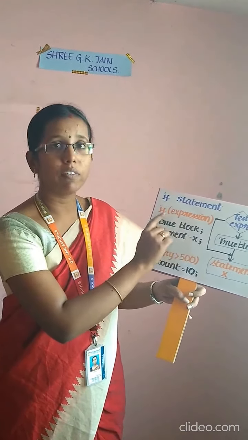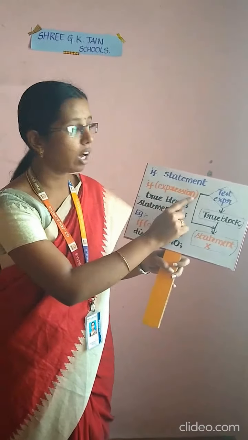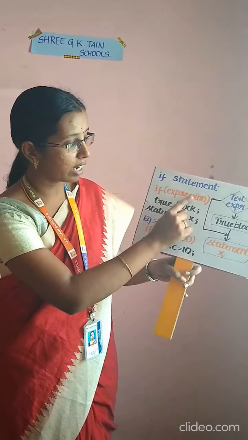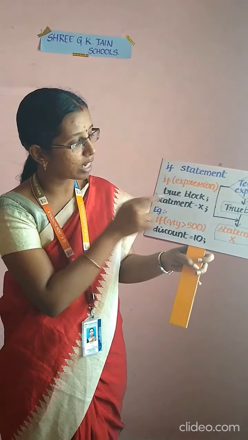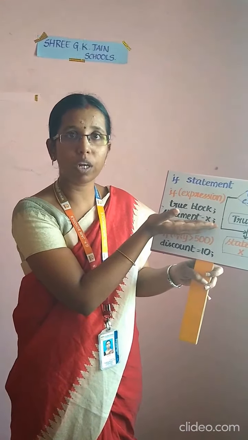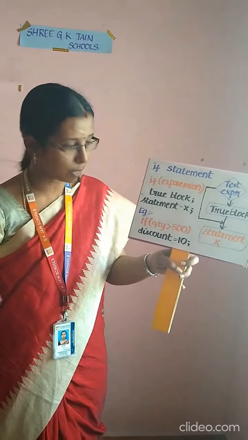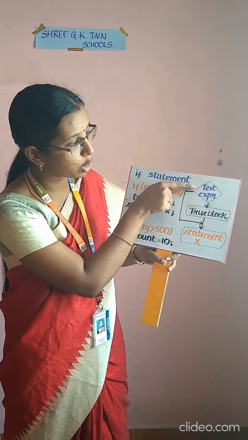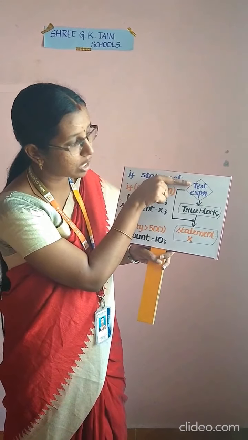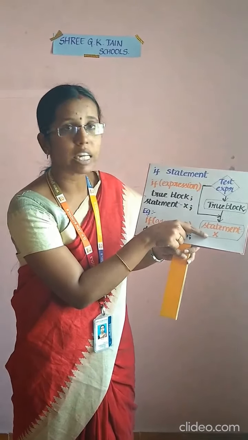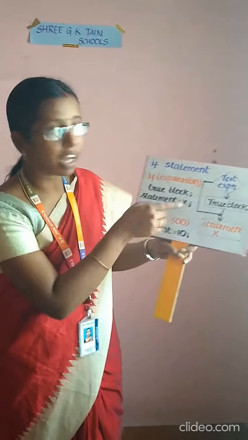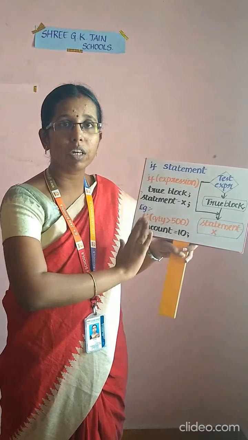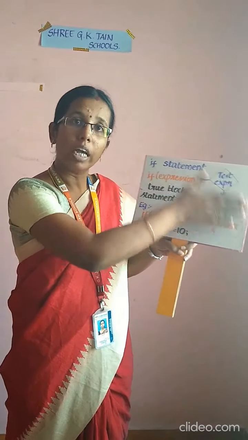Whatever condition you are giving inside your if statement, that condition will be checked. If that condition is true, then your true block, that is statement X, will be executed and the result will be given on your output screen. And this is the flow, like you have a test expression here. If that test expression is true, then your statement will be executed. If it is false, then what happens? The control will jump out of the if block.